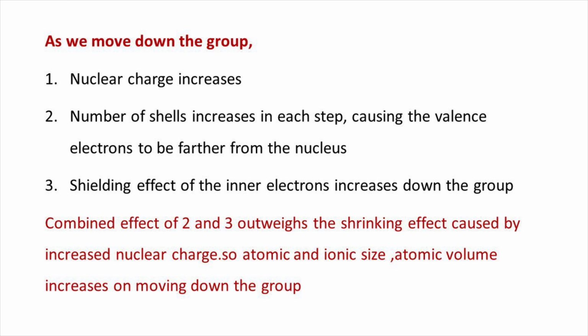Then, on moving down the group, what will happen? Number 1, nuclear charge increases. Number 2, the number of shells increases in each step, causing the valence electron to be farther from the nucleus. Number 3, the shielding effect of the inner electrons increases down the group. The combined effect of 2 and 3 outweighs the shrinking effect caused by increased nuclear charge. So, atomic and ionic size and atomic volume increase on moving down the group.